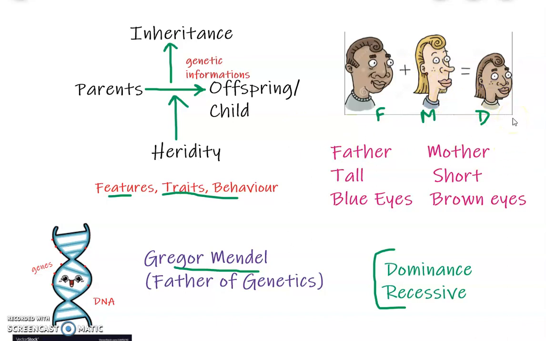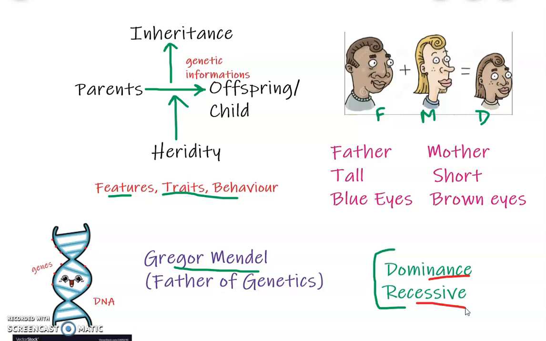So why is this happening? Actually, when genes are shared, this girl has both the genes of her mother and her father, but some of the genes are expressed and some of the genes are not expressed, right? The genes which are expressed are known as dominant genes, and those which are not expressed, which remain suppressed, are known as recessive genes. Actually, a dominant gene will block the recessive gene. It will not allow it to be expressed. So this is dominance and recessive.